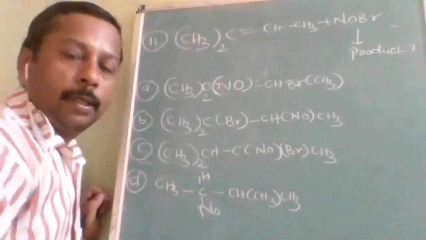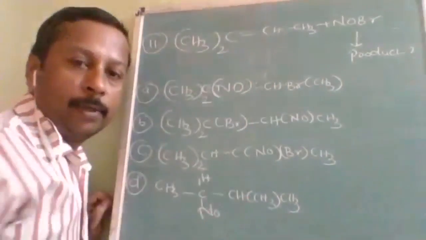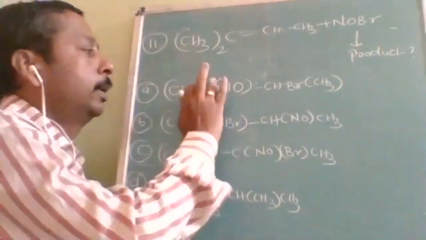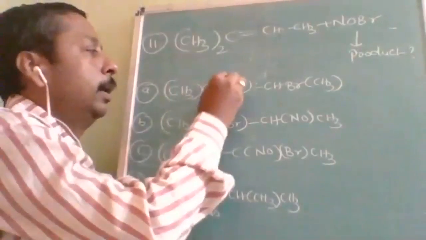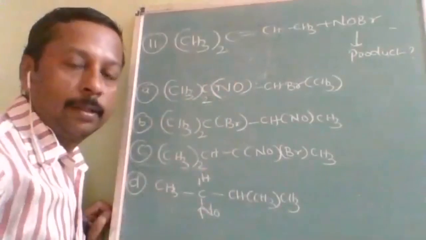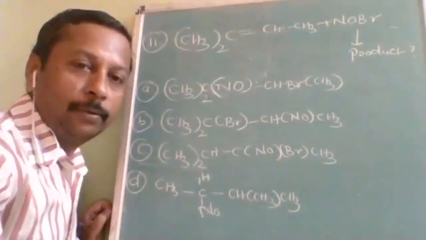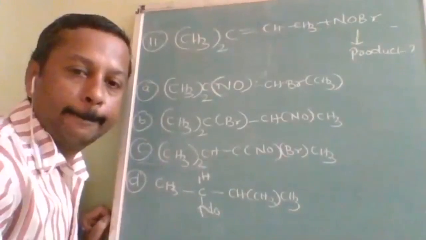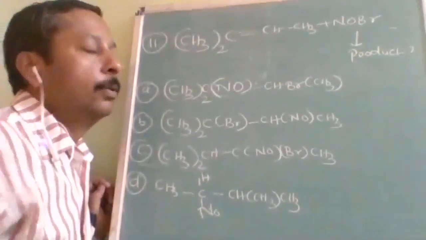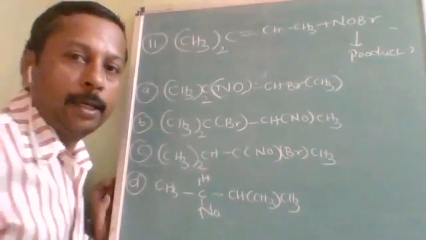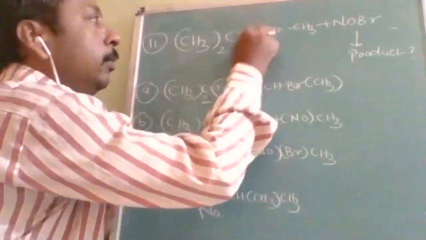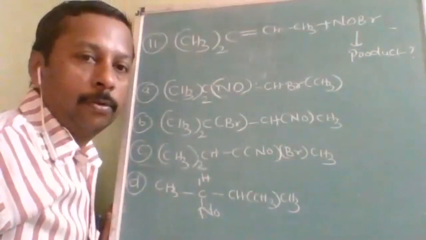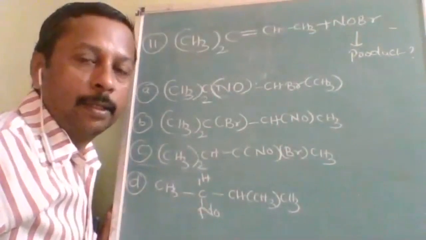Here this question is on this reaction: what is the product? Try to identify the product as soon as possible and wait for my explanation. Even if you are correct, you will get some additional information. This question is about an addition reaction, and as there is no HBr and no peroxide, we have to use Markovnikov's addition.